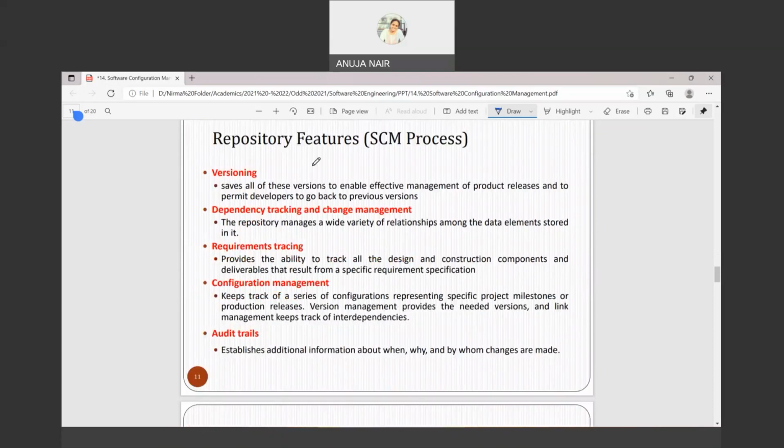Okay, so SCM process, first is versioning. Versioning, I just told you that you need to make different versions for releases, product release. So save all these versions to enable effective management of product releases and to permit developers to go back to previous version.